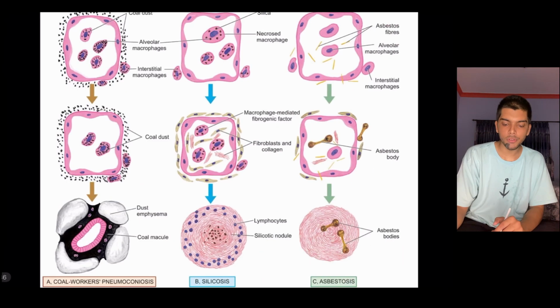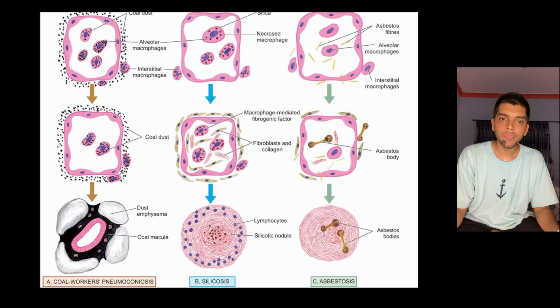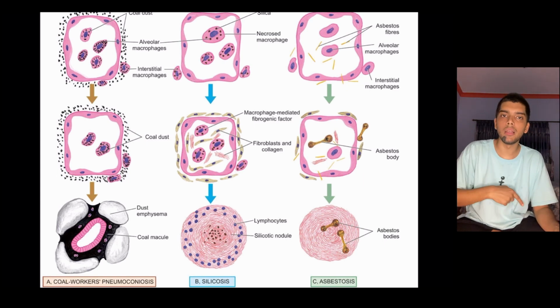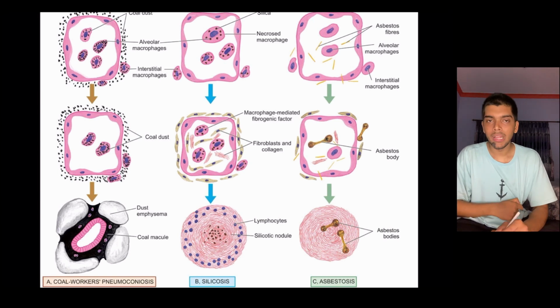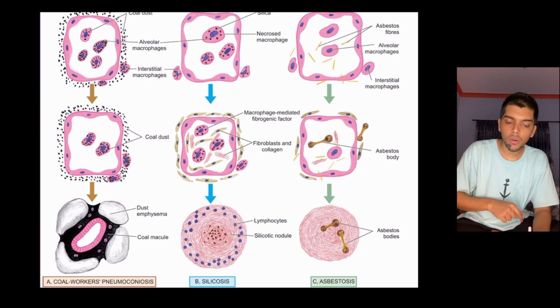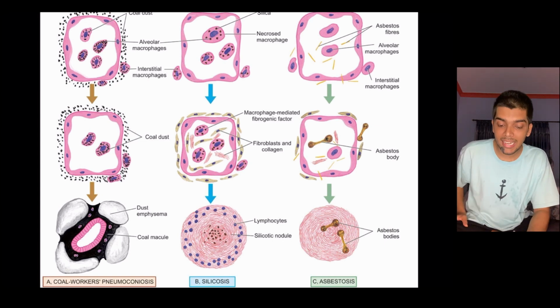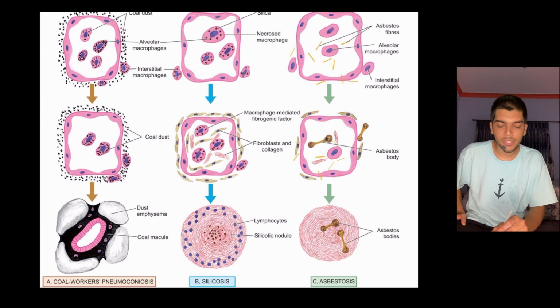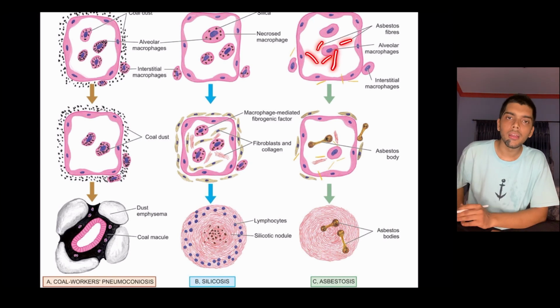Okay, microscopy. So the same thing, the asbestos fiber gets inhaled in, it passes through the respiratory tract, then it reaches the alveoli. However, now, like in coal worker pneumoconiosis, the coal got engulfed by alveolar macrophage. In silicosis, the silica got engulfed by alveolar macrophage. But in case of asbestosis, the asbestos fiber is not engulfed by alveolar macrophage.